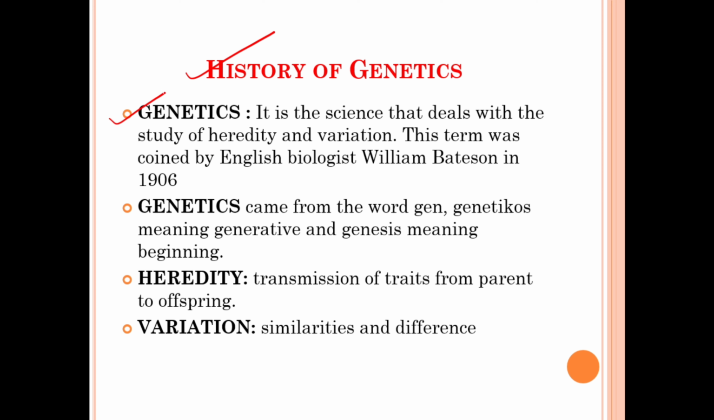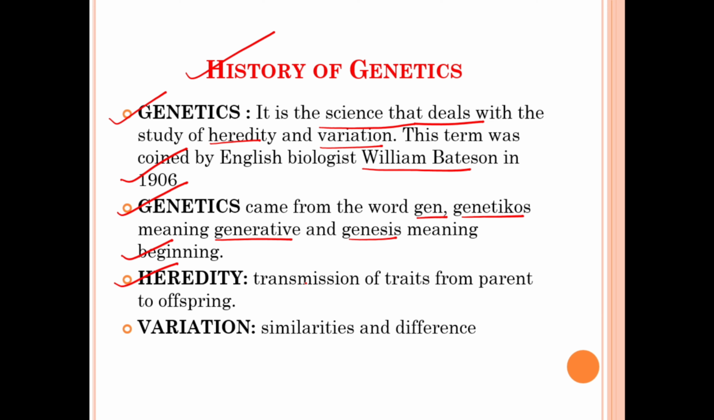So first of all, genetics. It is the science that deals with the study of heredity and variation. This term was coined by the English biologist William Bateson in the year 1906. The word genetics came from the Greek word genetikos, which means generative, and genesis means the beginning.